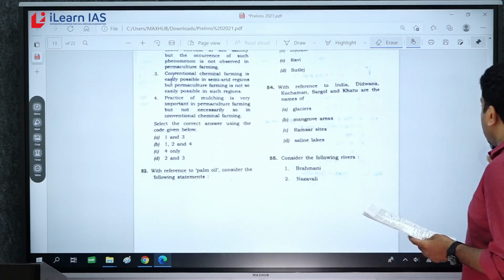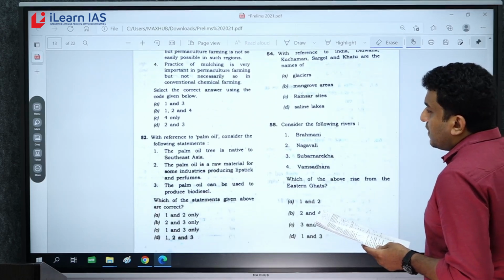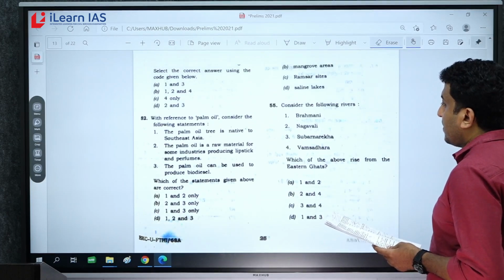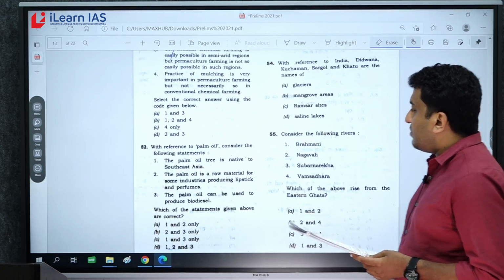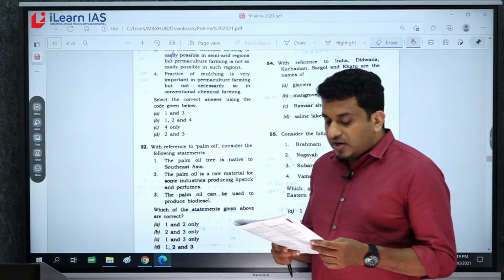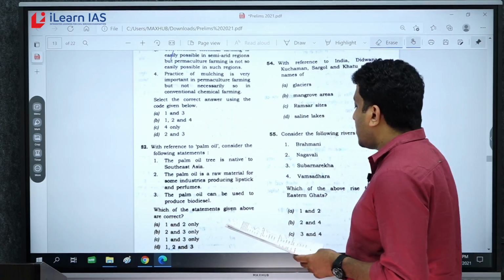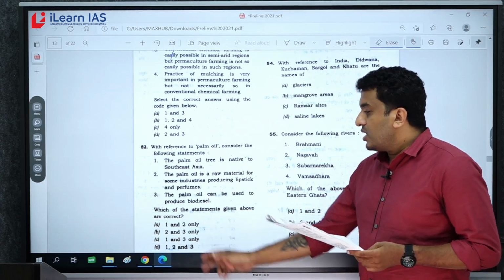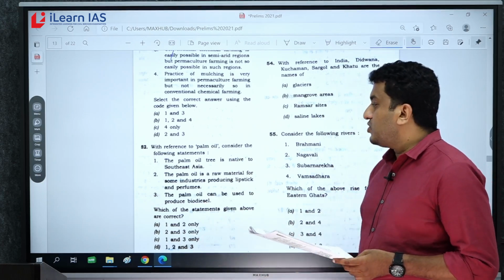Now coming to 52. With reference to palm oil, consider the following statements. Palm oil tree is native to Southeast Asia. No, it is native to Africa. So the first statement is wrong. If you eliminate the first statement, you will directly get the answer. Answer is B, 2 and 3 only.